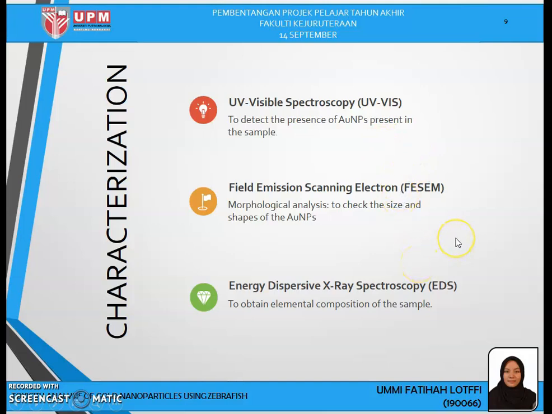After the synthesis of gold nanoparticles, UV-Vis was done to detect the presence of gold nanoparticles in the sample. Then PSEM analysis was done for the morphological analysis of the gold nanoparticles. This is to check the size or shape of gold nanoparticles obtained in the sample. And lastly, we do the EDS analysis on the chosen sample, which will be used in the toxicity analysis part, to obtain the elemental composition of the sample.